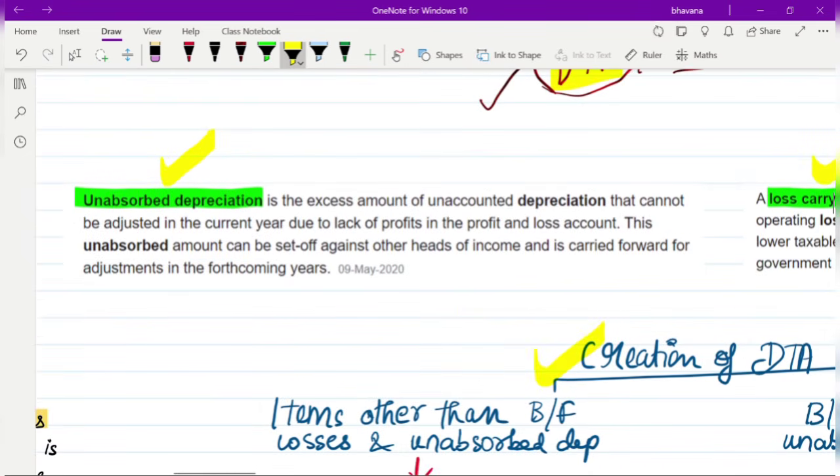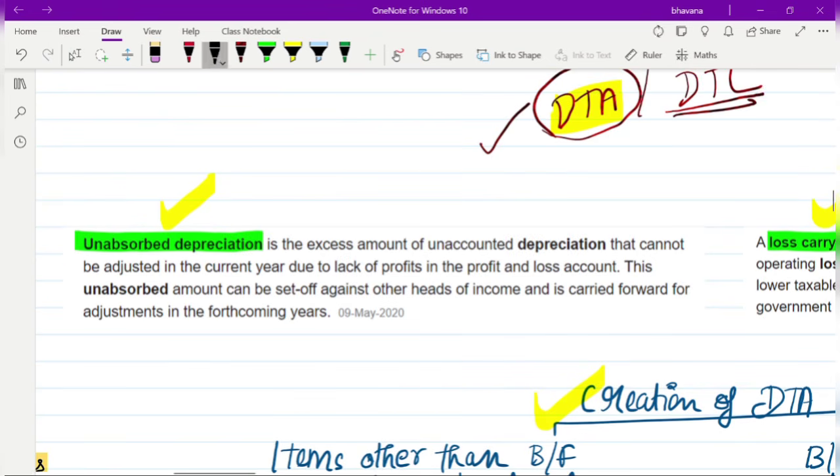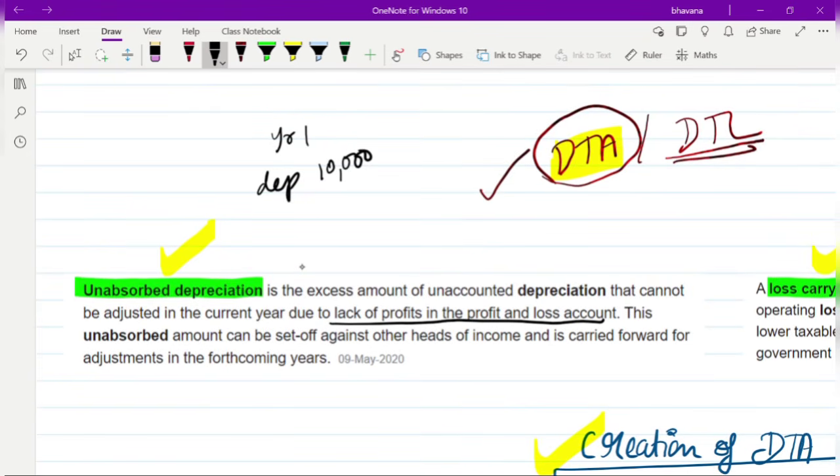So what is unabsorbed depreciation? See, suppose in year one you have a depreciation of 10,000 rupees. But there is a lack of profits in the profit and loss account. That means the profit you have is only, suppose, 5,000 rupees. So there is an expense of 10,000, but the income or profit that you have is only 5,000 rupees.